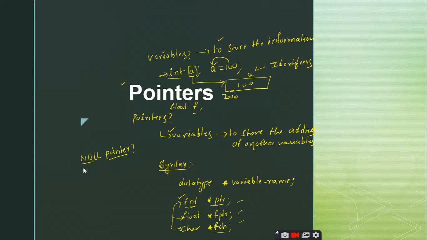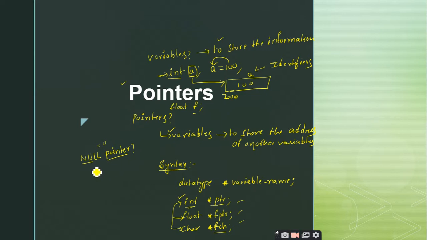Sir, why do we call the 0 as the null value? 0 is the starting address, and remember this point, very important, 0 is reserved for the operating system, right. So you cannot make use of this 0th address. So for that purpose, null is equal to 0. In C++ libraries, the null value is defined as 0. So how do you declare a null pointer?